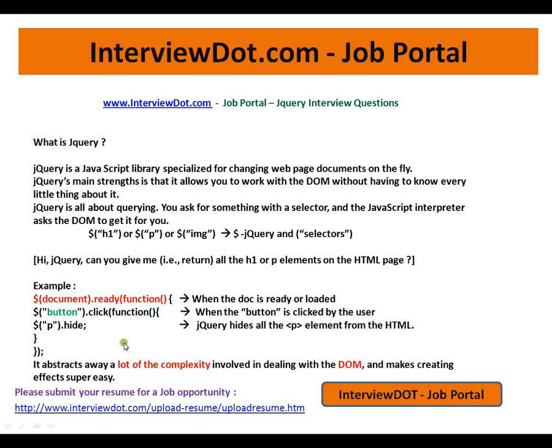To simply say, you don't know how exactly this one works, but it does its functionality. That's the strength of jQuery. You are just using the API without even knowing how it exactly works. Okay, I'm going to give an example so that you can understand in a better way.